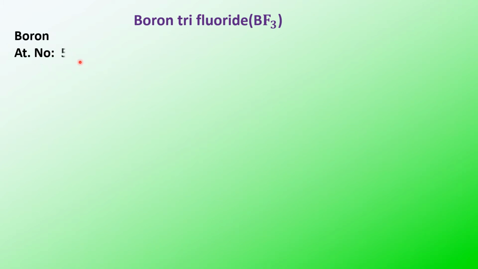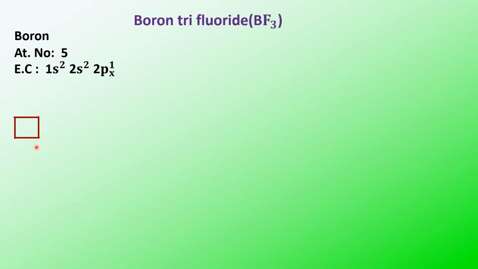The second type of hybridization I am discussing is sp2 hybridization, taking the example of boron trifluoride, BF3. Boron, with atomic number 5, has the configuration 1s2, 2s2, 2px1.